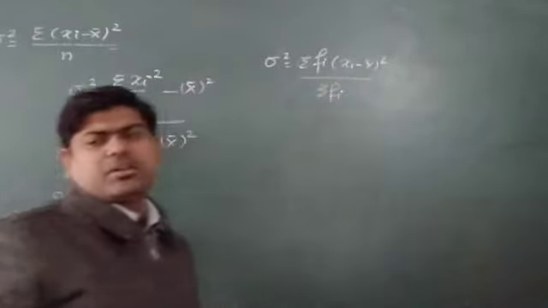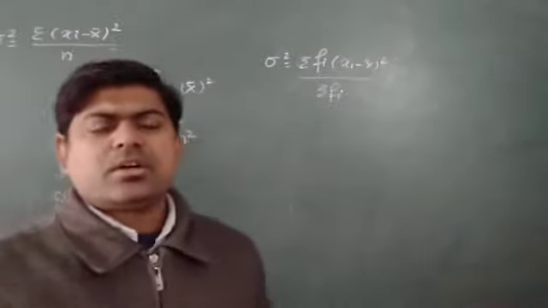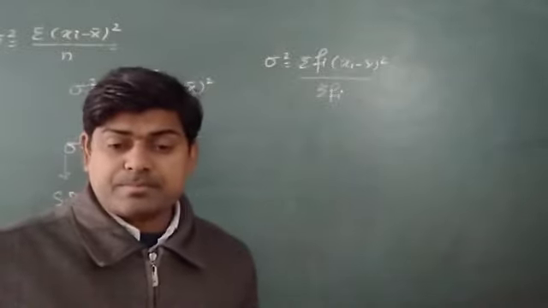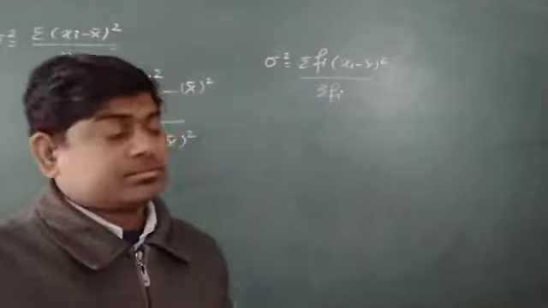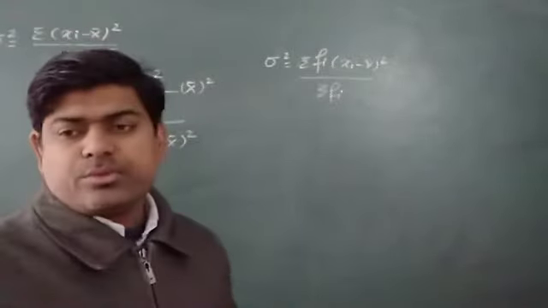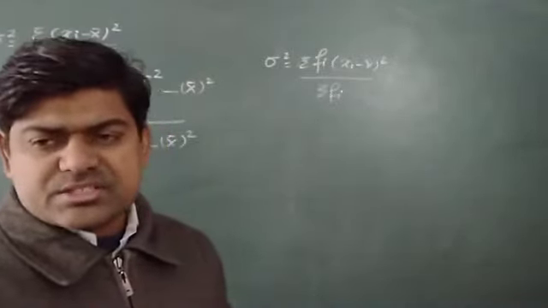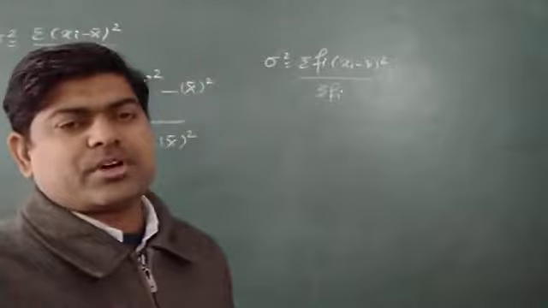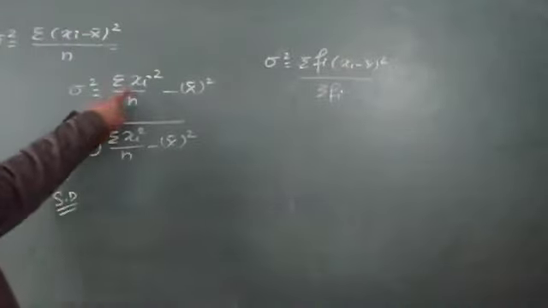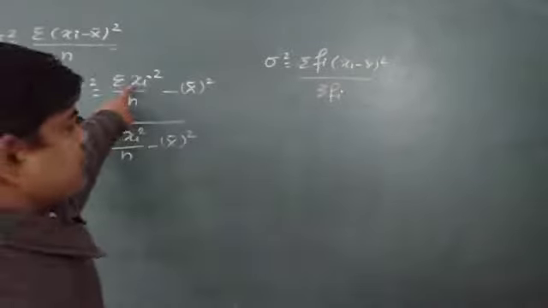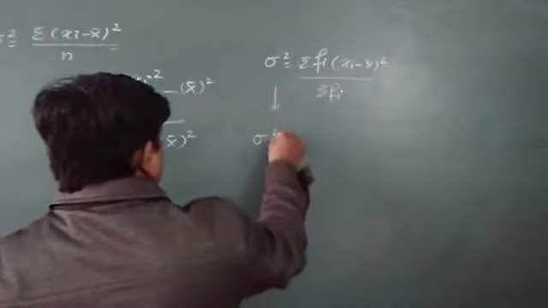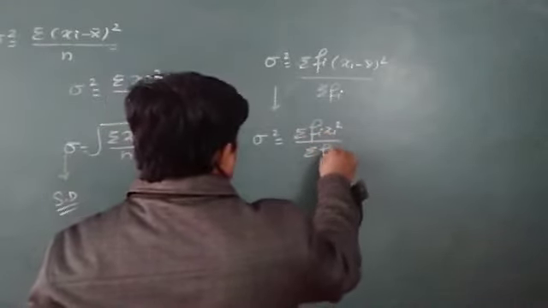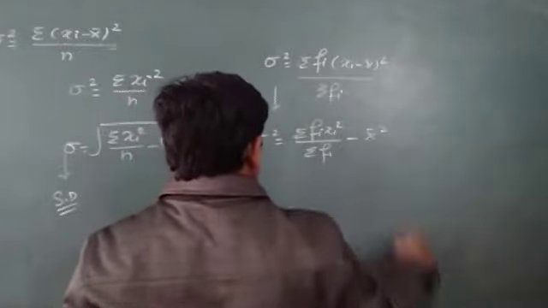Again we may simplify it, and after simplification I'll get 1 upon n, and we can separate it and we will get sigma fi xi square upon sigma fi minus x bar square.